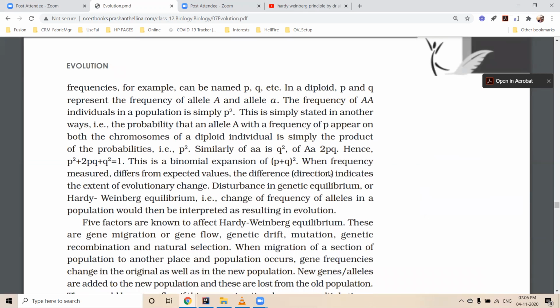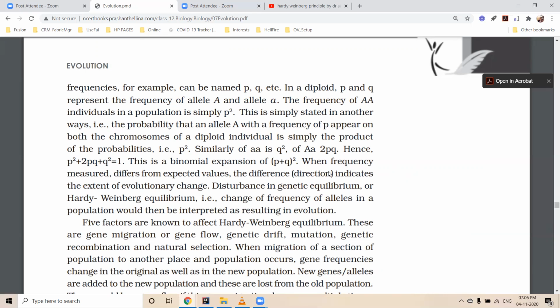Individual frequencies, for example, we can name with the letters P and Q. For example, in a diploid, P and Q represent the frequency of allele capital A and allele small a. For example, if we consider tall plant capital T, that population we can represent as P square, and the other one, small t, that population we can represent as Q square.